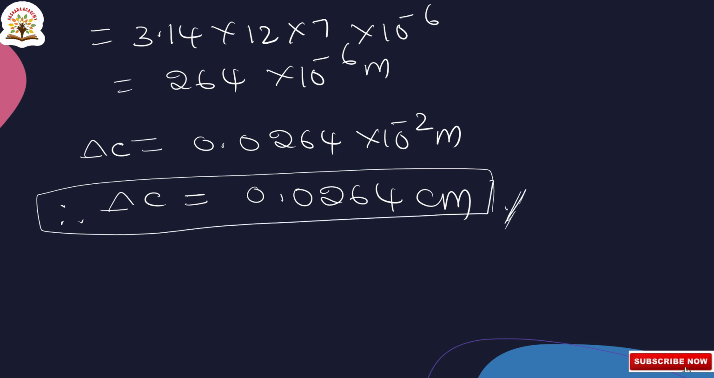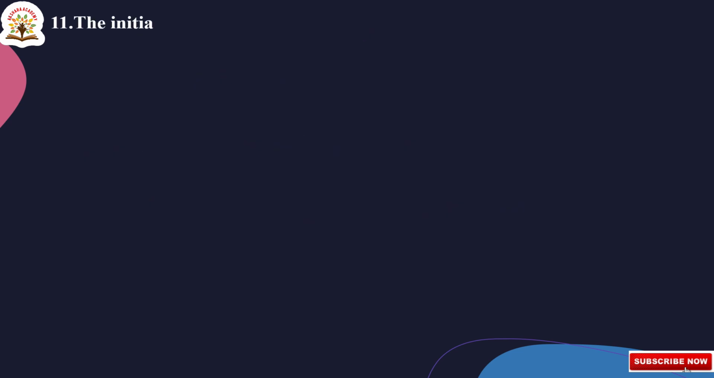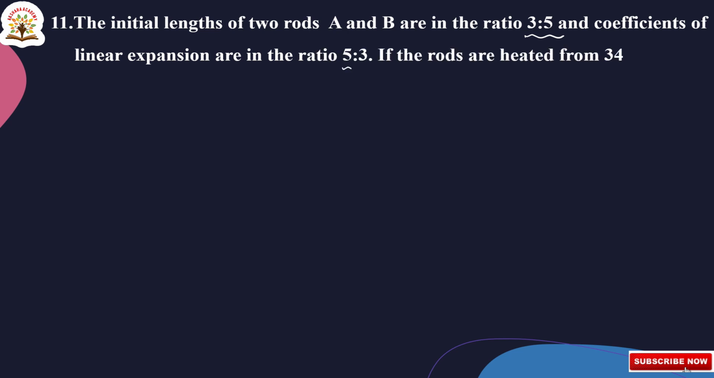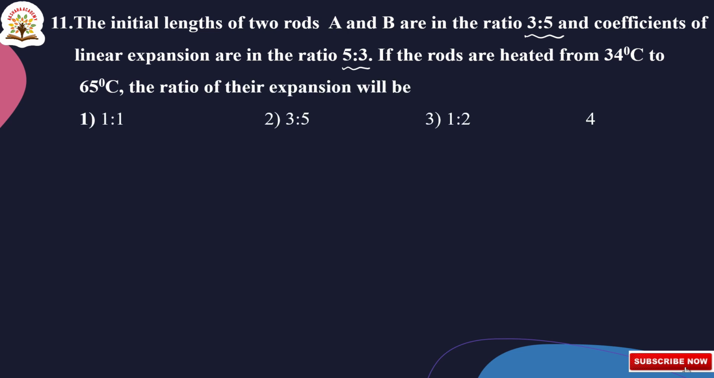Okay, next we'll go to the next question. The initial lengths of two rods A and B are in the ratio of 3:5 and the coefficients of linear expansion are in the ratio of 5:3. If the rods are heated from 34 degrees centigrade to 65 degrees centigrade, the ratio of their expansion will be? Here the initial lengths of two rods A and B are given in the ratio 3:5. We have to calculate the ratio of their expansions. Okay, now let us go to the solution.